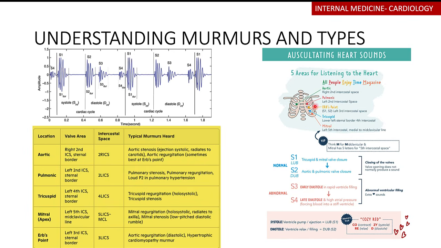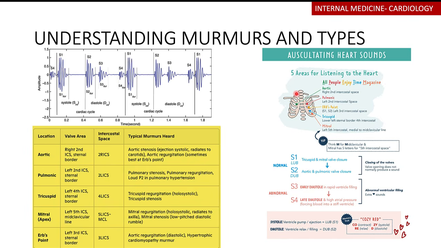And of course, the auscultation points: the second intercostal space right of the sternum, that's where the aortic valve is best heard. If there's an aortic stenosis, because remember blood is shooting upwards into the aorta, it will tend to radiate towards the neck. So aortic stenosis will give you a murmur that radiates towards the carotids, because it's like blood is splashing out with force upwards.